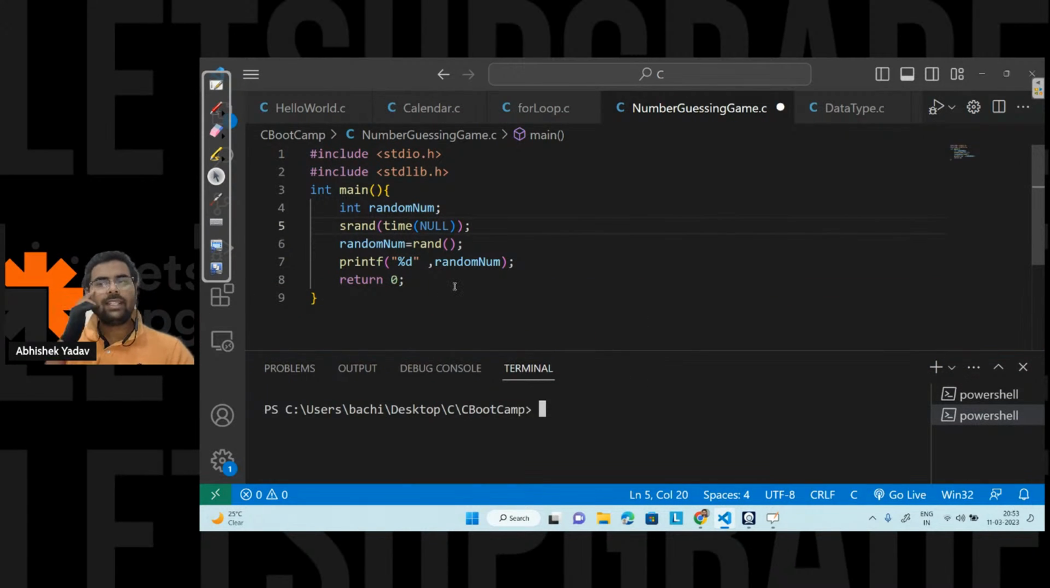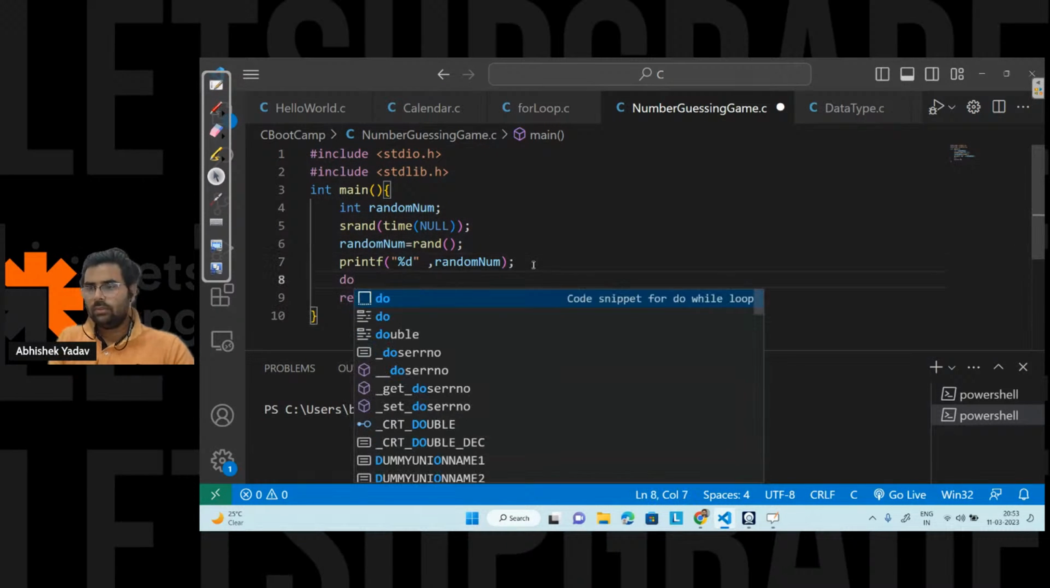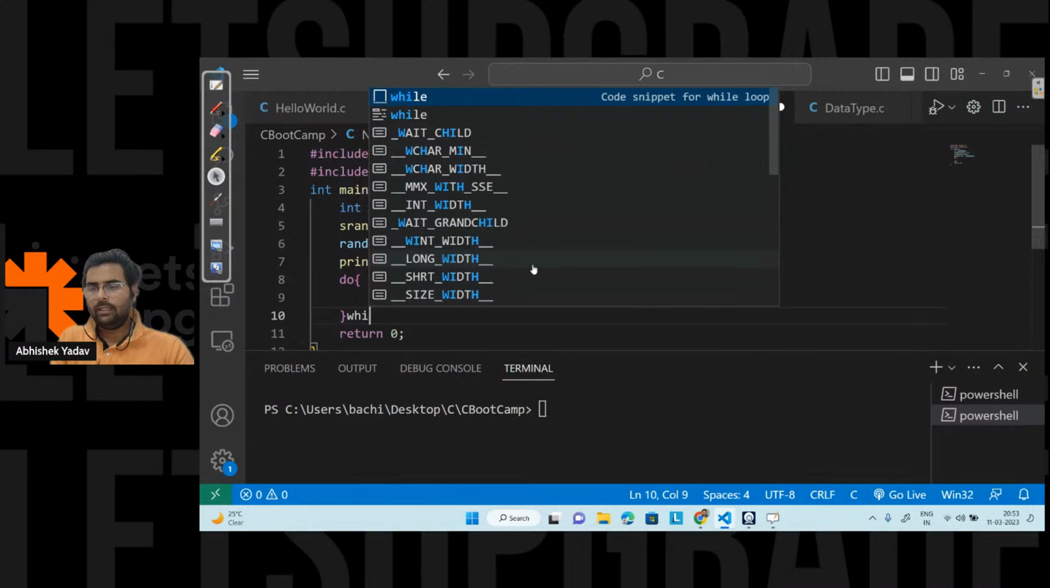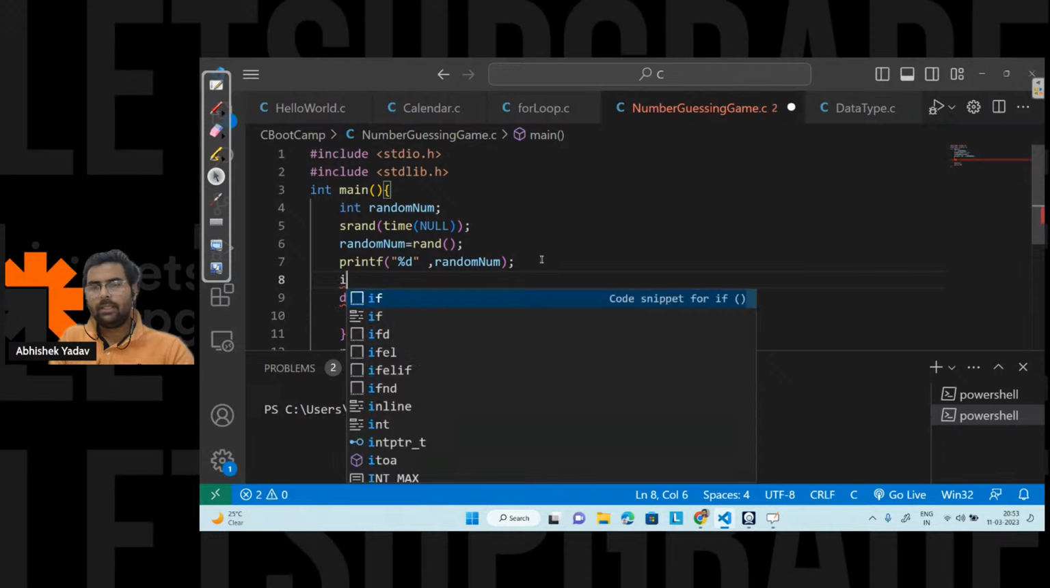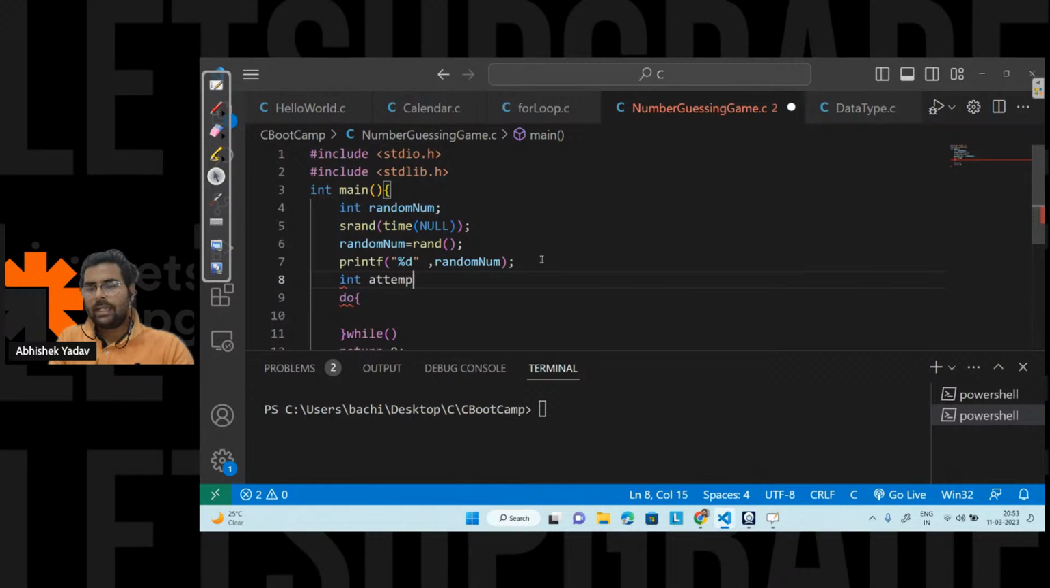So here we got the random number from the system, right? After that, what I will do, I will use a do, and here I have a while, and here I have to write a condition, right? First I will take a variable int attempts, and I'm saying the attempts is 5. Let's initialize it with 5 here, right?